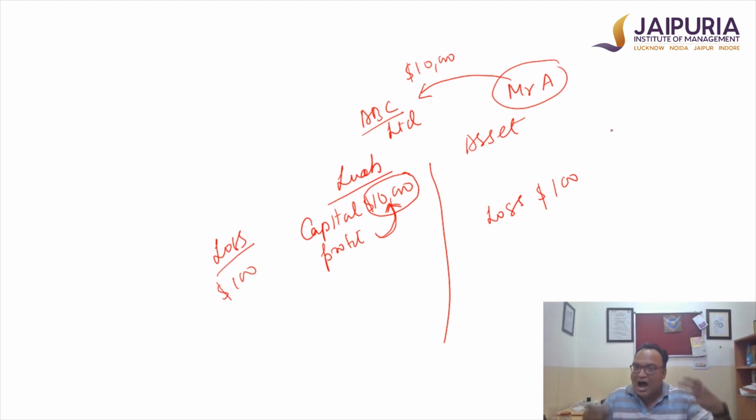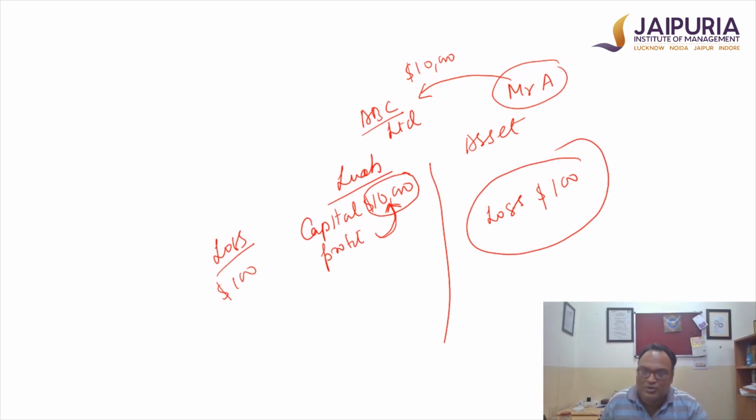The business is asking this amount of money from Mr. A: you have to give this amount of money because you were running the business, you were the owner. Therefore, the business is now asking this money from Mr. A. And therefore, for the business, this $100 becomes an asset. And therefore, a loss which happens in the business technically becomes part of the asset side of the balance sheet, and a profit which happens in the business becomes a part of the liability side, which is added to the capital.